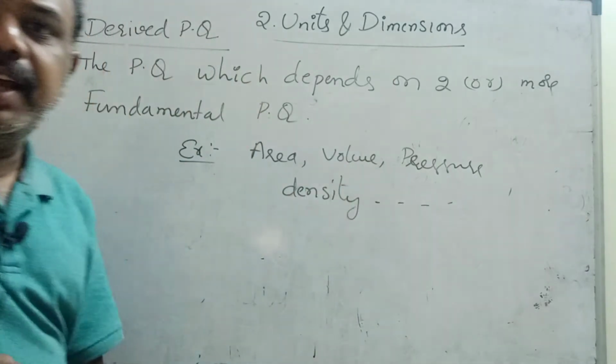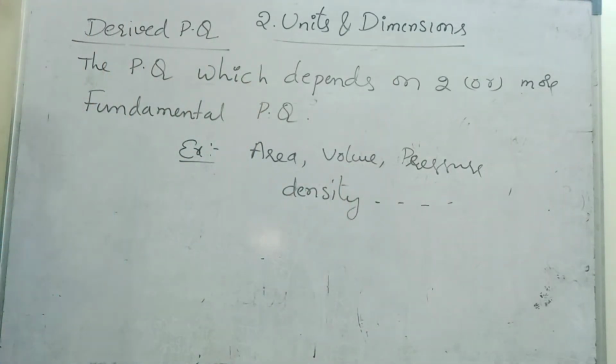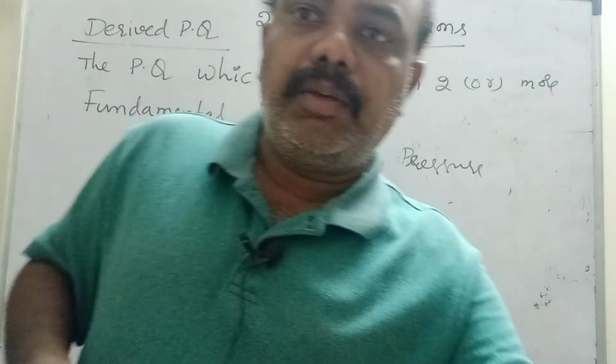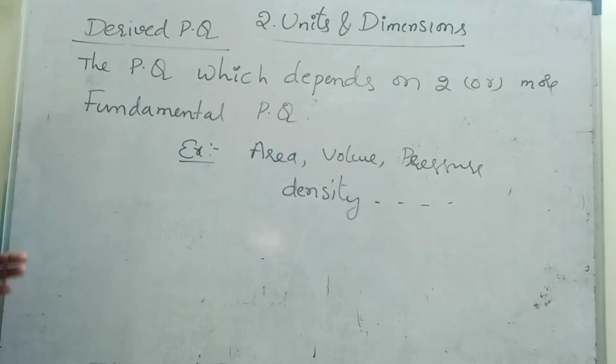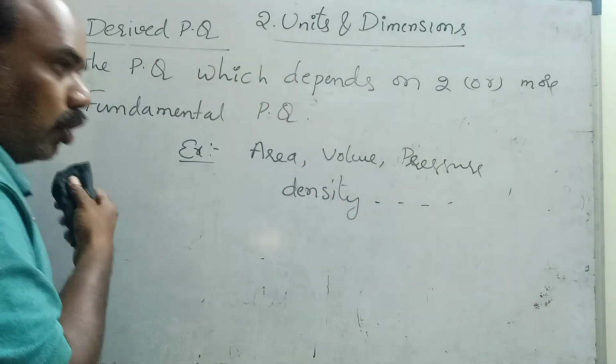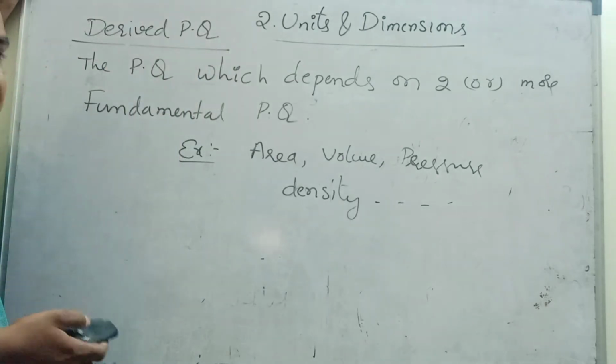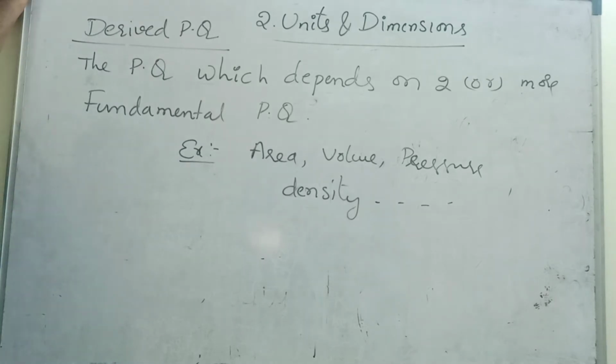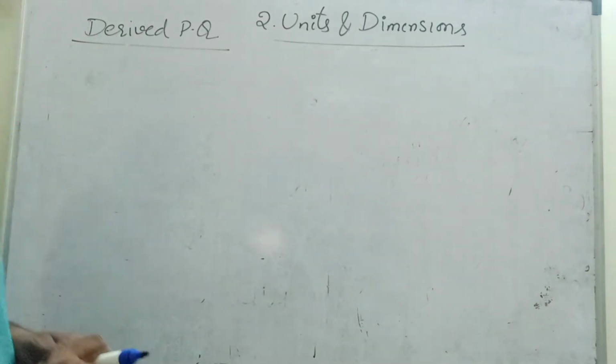One by one we will see in a tabular form, like fundamental physical quantities. Note down up to here. The physical quantity which depends on two or more fundamental physical quantities is called derived physical quantity. There are thousands of derived physical quantities. All are not required. Most important derived physical quantities are 50 to 60 at intermediate level. All those 50 to 60 you should be perfect in, children. Right?